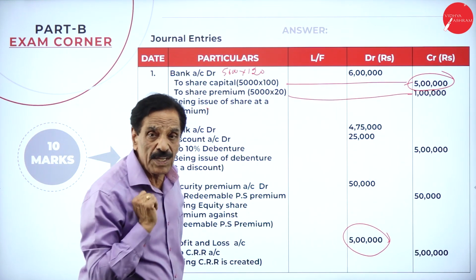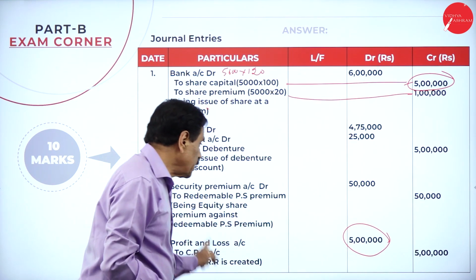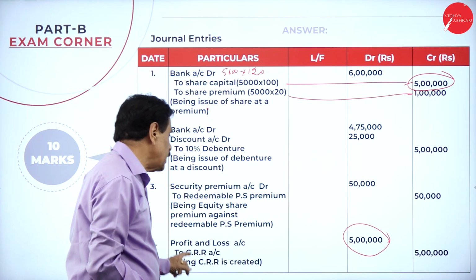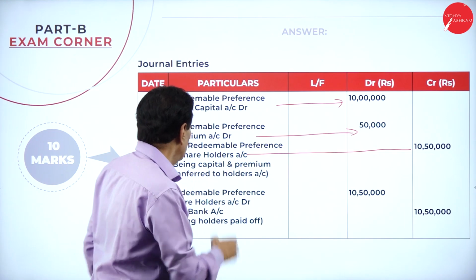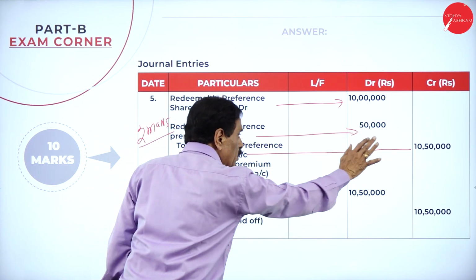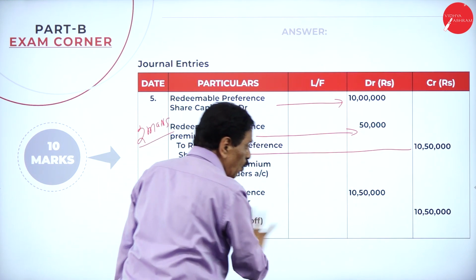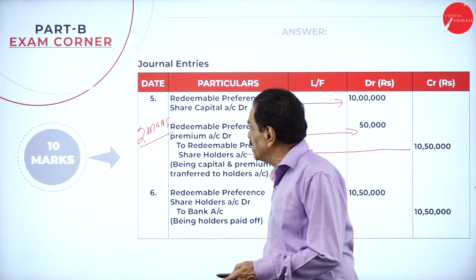How much shortage is there? Another 5 lakh. For that, you have to create the CRR with the help of profit and loss account. Entry: profit and loss account debit to CRR account. Once you create, pay them: redeemable preference share capital account debit, premium account debit to shareholder account, then shareholder account debit to bank account. So all the 3 problems are very easy here.